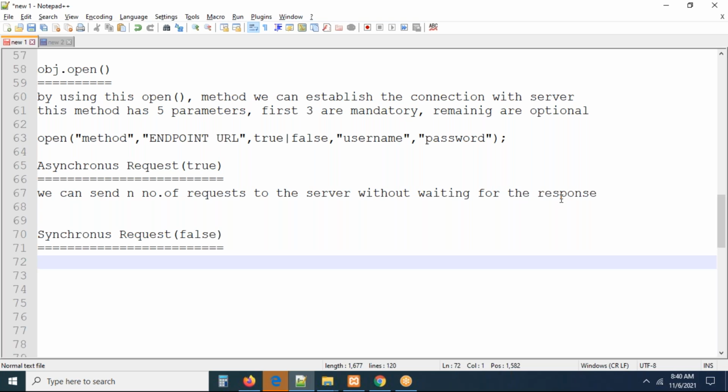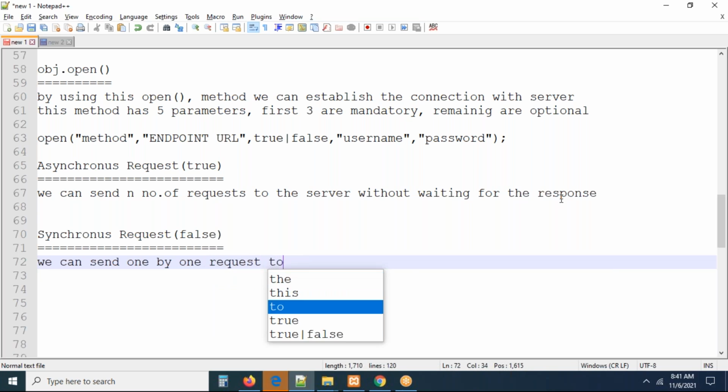We can send request by request to the server, right? So this is the thing I can tell you, one point. We can send one by one request to the server. This process is called synchronous process. I mean, if we want to send a request to the server, we have to wait for the first request's response. I will write this point also.